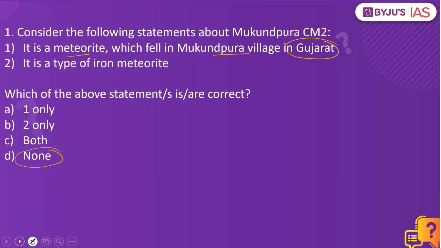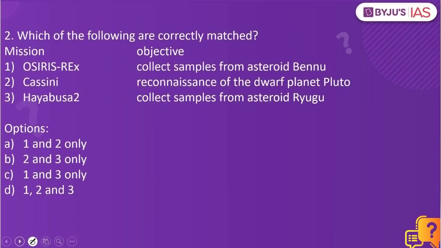Let's look into the next practice question. Which of the following are correctly matched? We have the mission and the objective of the mission. The first mission is the Osiris Rex. It collects samples from asteroid Bennu. Then we have the second mission called Cassini. It performs reconnaissance of the dwarf planet Pluto. And third is the Hayabusa mission, which collects samples from asteroid Ryugu. Which of the statements are correctly matched? The answer to this is 1 and 3 only.